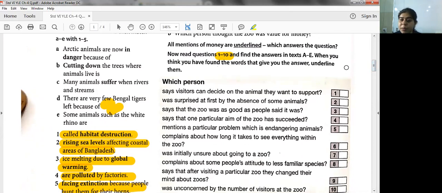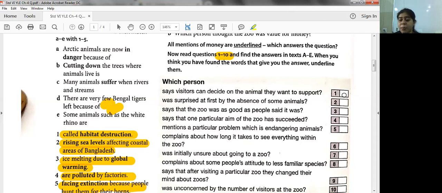As I told you, I'm repeating again, students. This is the 3rd time I'm repeating. You have to read all the texts from A to E and you have to answer the questions. Now, when you think that you have found the words that give you the answer, underline them. You can underline the text and you can write the number of the text.